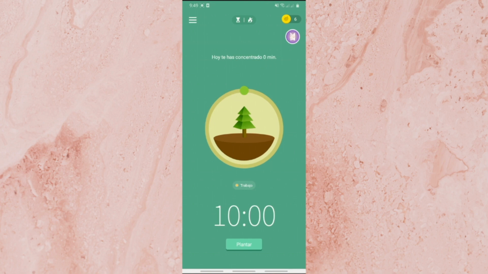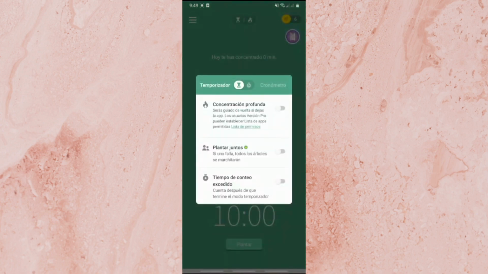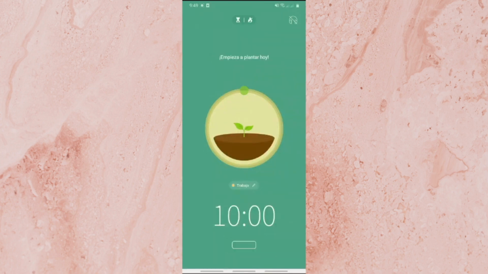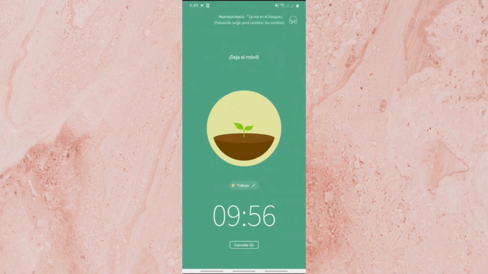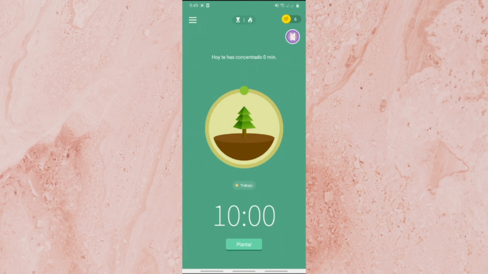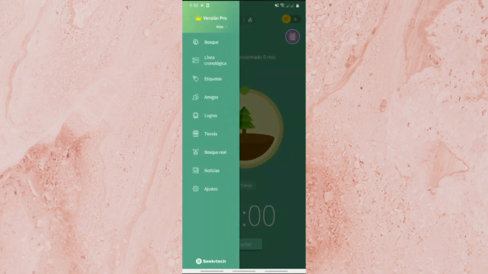for planting. At the top we see an hourglass and a flame. There we can choose several options. At the top right we can find the music icon, which we can activate and listen to relaxing sounds of nature. At the top left we see 3 lines that by tapping will show several options such as forest, where